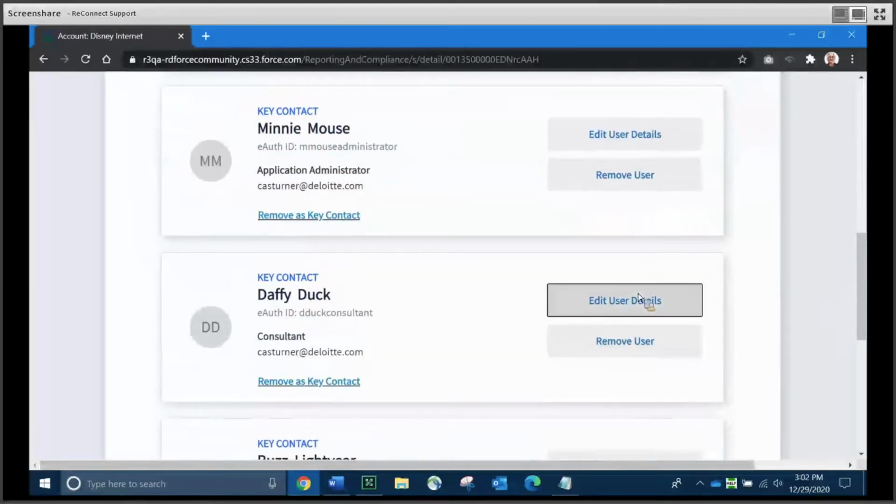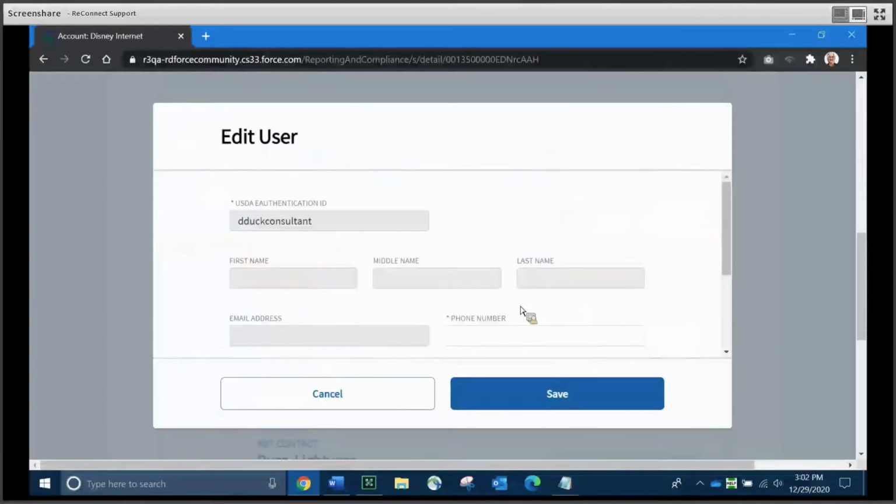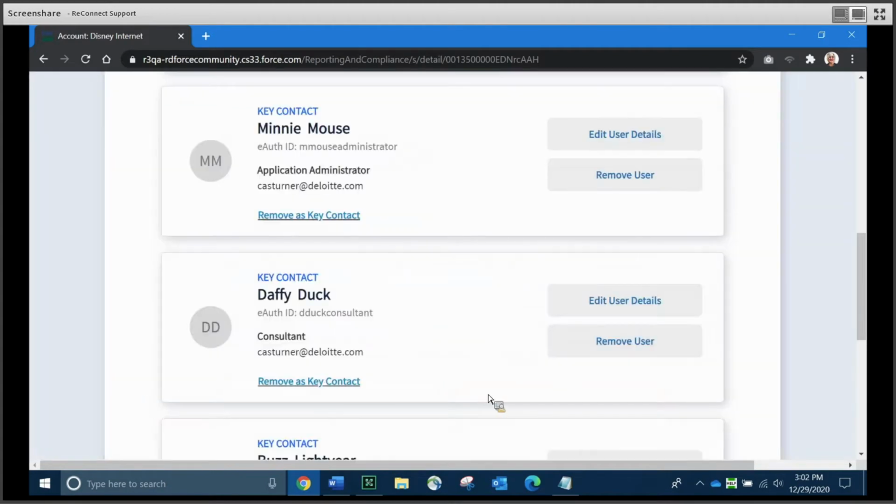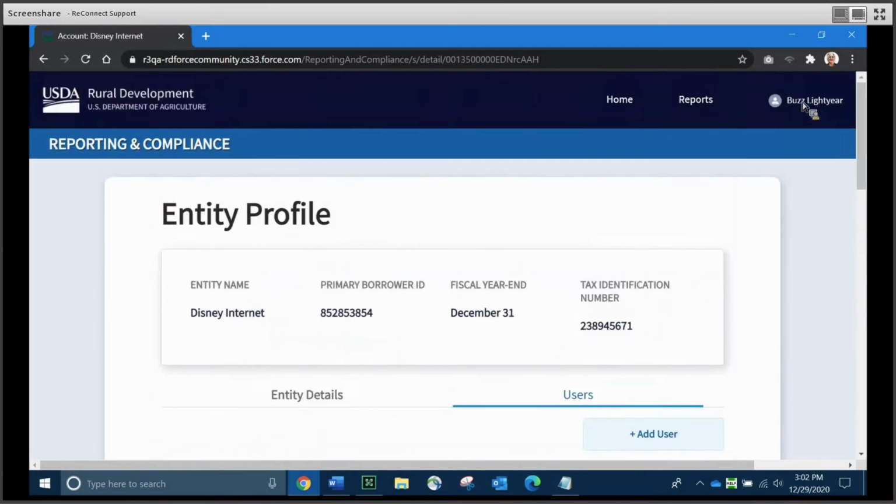You can also edit user details. Simply scroll to the user that you'd like to edit. Let's take a look at Daffy Duck. And what we can do for the user is we can simply add the phone number. So you would go ahead and add that and click Save. I'm just going to click Cancel for you. And this is also where a RepSign-Cert or an administrator can remove the user. I'm not going to go ahead and do that today.